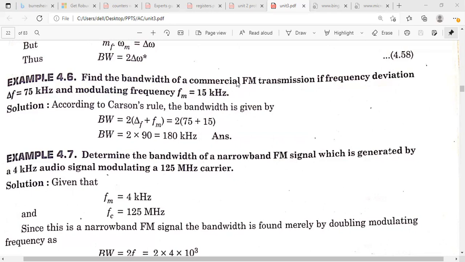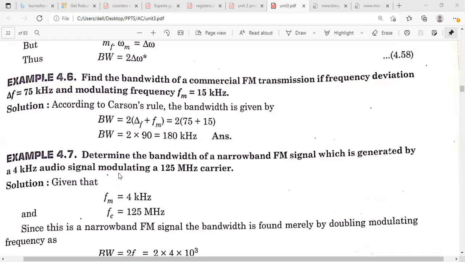For commercial FM, the maximum frequency deviation is 75 kilohertz. From Carson's rule, you can calculate the bandwidth using the formula 2 into delta F plus FM. If you substitute these two values, you will get the bandwidth. So what is the bandwidth? 180 kilohertz.